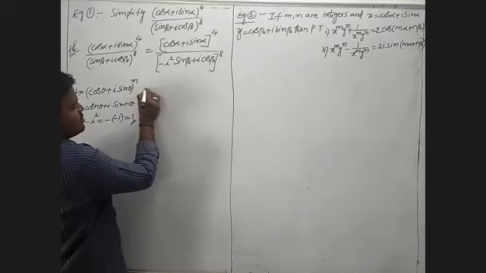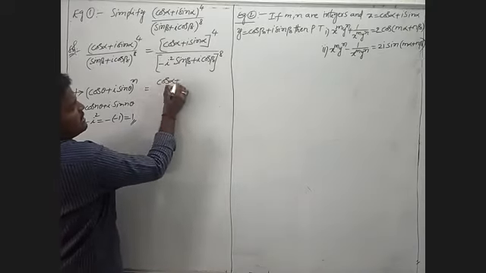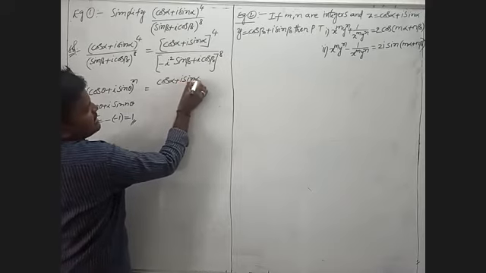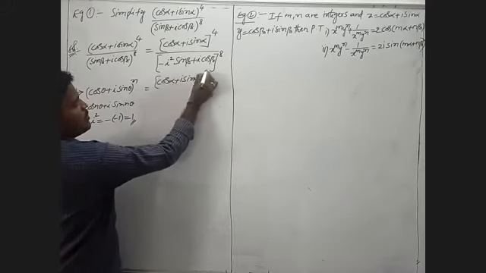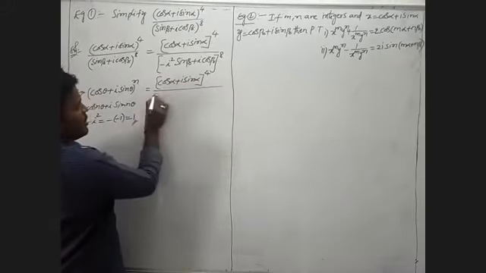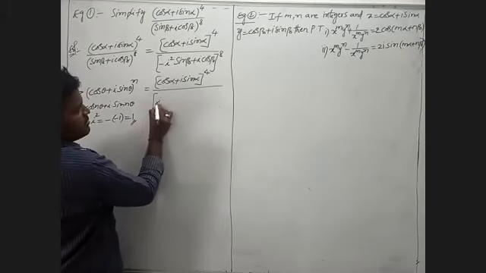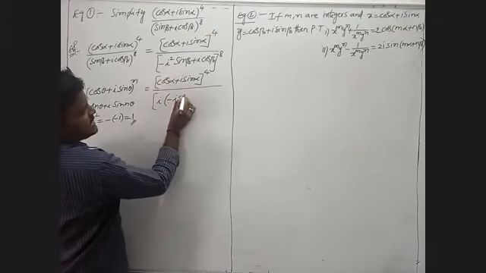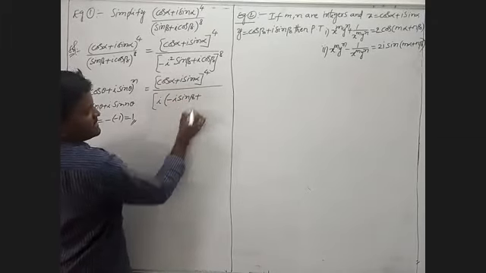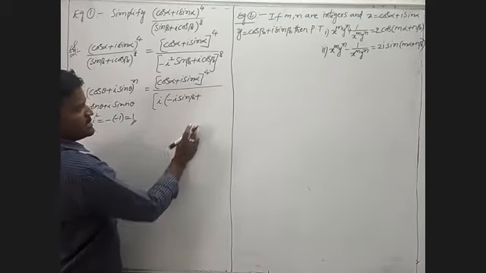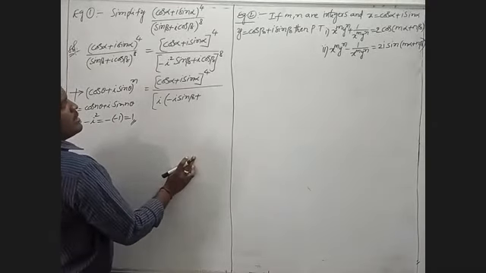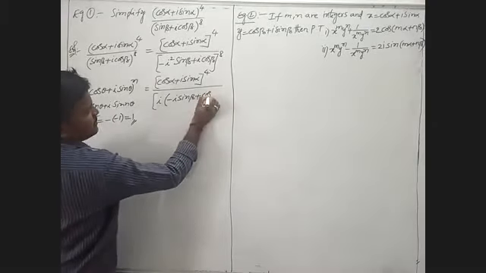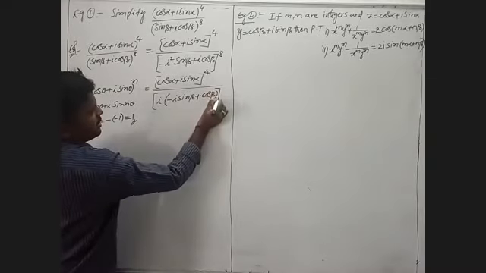That means, observe in this one, (cos alpha plus i sin alpha) whole power 4 by. I will take common where i comes. Remaining we have to write minus i sin beta plus cos beta, whole power 8.